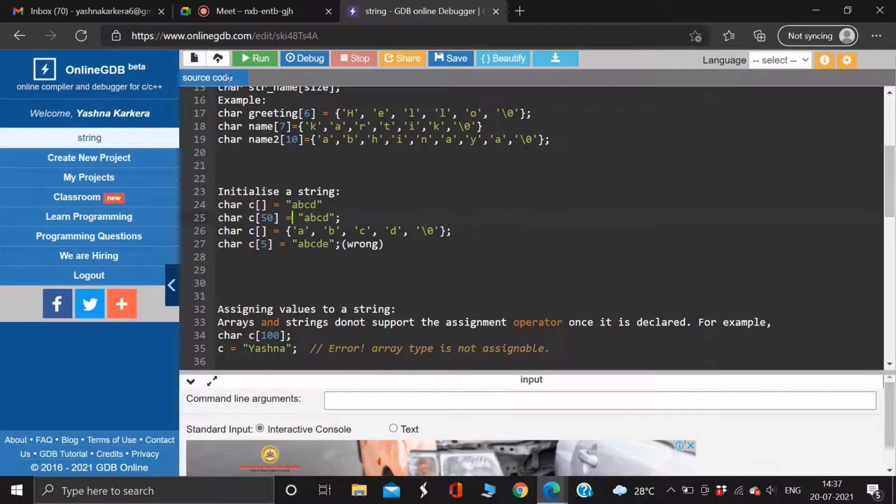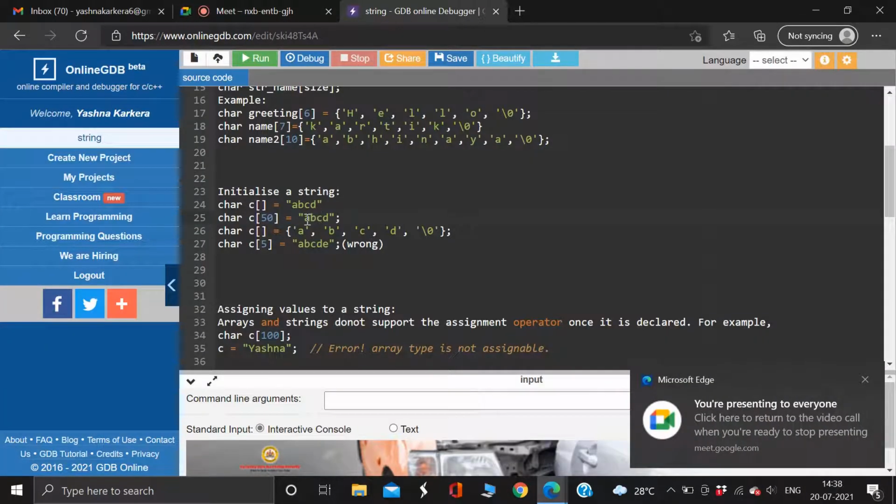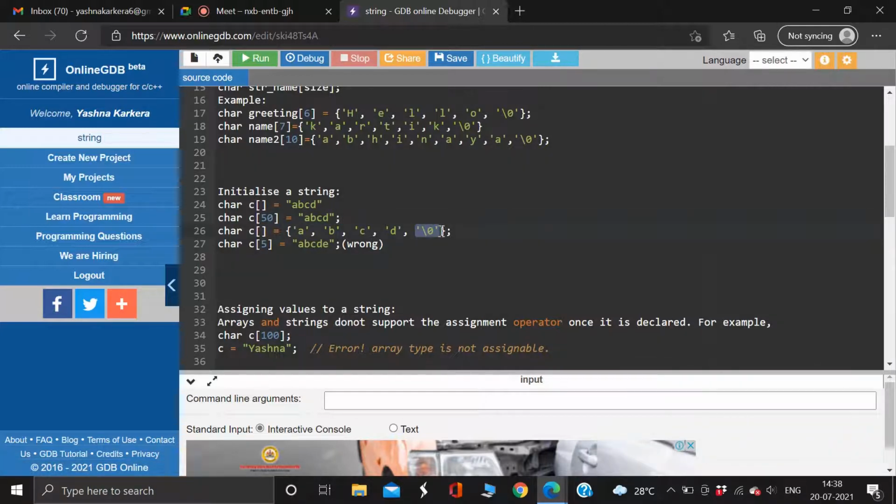Yes. No. Yes. No, you can't. You can't. Why? I'll tell you. If you write a string of 50 characters here, remember that it is always terminated by a null character. So if I write a string of 50 characters, including this there are going to be 51 characters in that. Therefore, you can't write that.